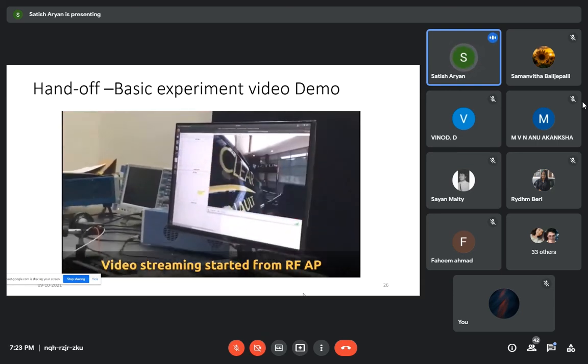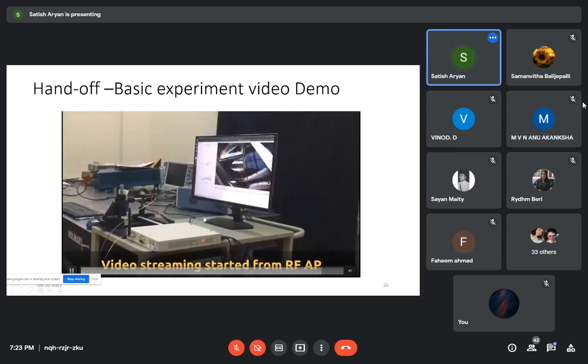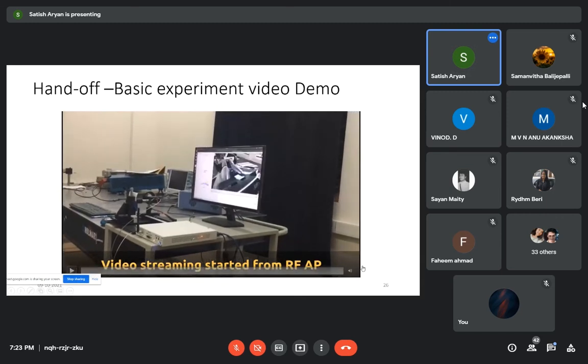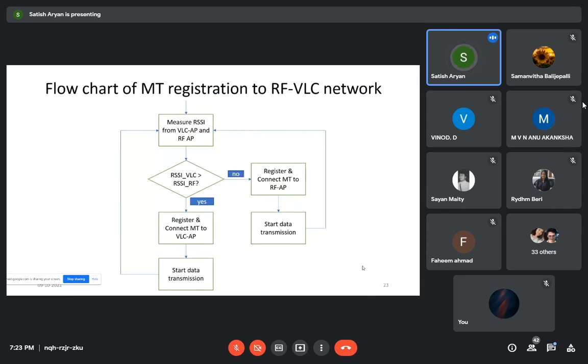So what is the way to execute this? There is a need to understand both access points, so there is a call flow in the network. First we go for a measurement called RSSI, received signal strength indicator. We measure from both access points, VLC and RF, and at the receiver point we decide which one is better. Is the RSSI of the VLC greater than the RSSI of the RF? If yes, we register to that network through the VLC access point, and the data transmission starts. If not, it will register through the RF access point.